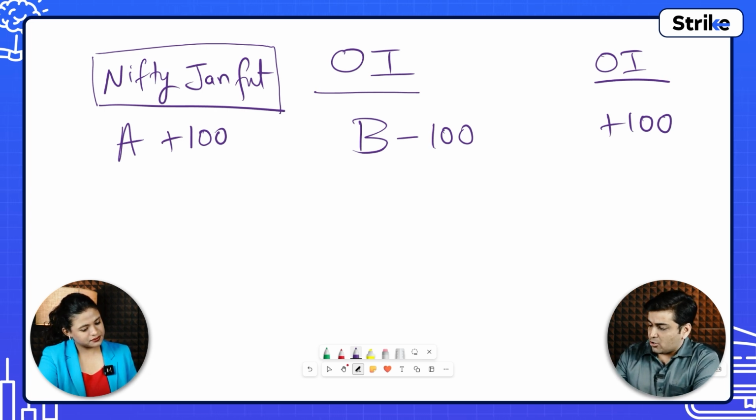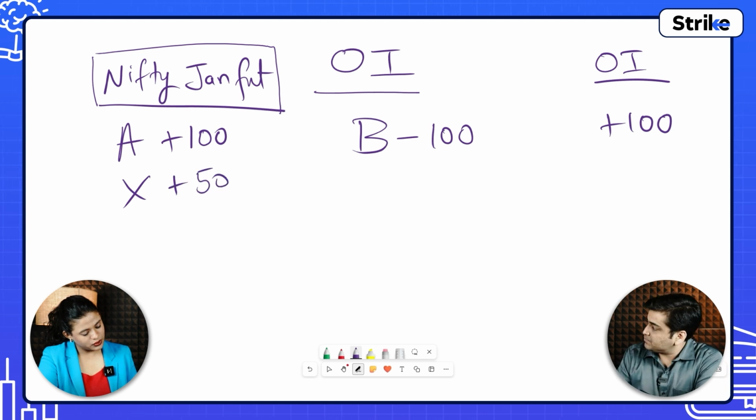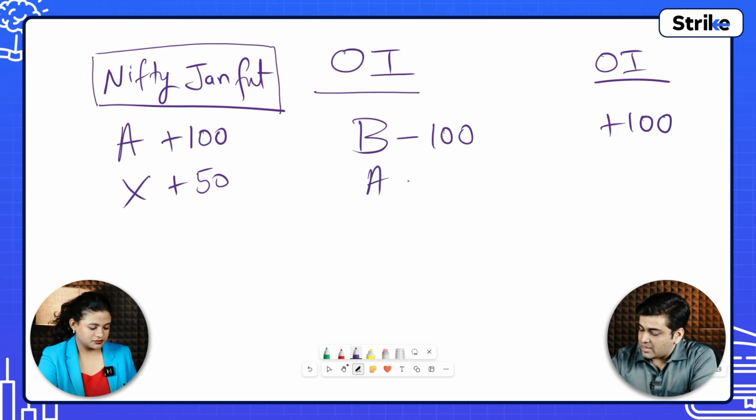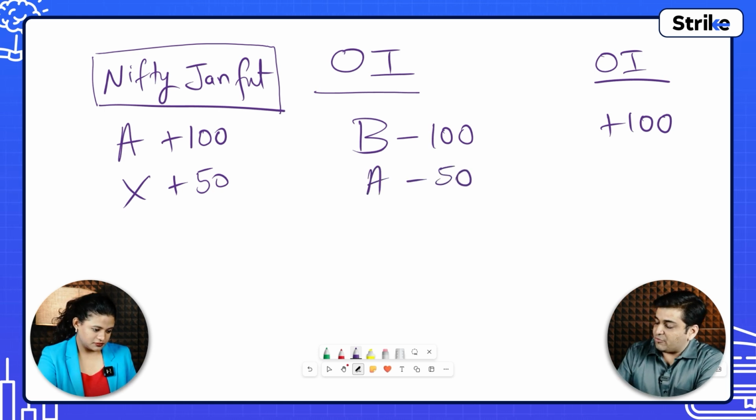Now during the day, or maybe the next day, Mr. X comes up and buys 50 contracts at whatever price. And Mr. A says the next day that he wants to give away 50 of his contracts.